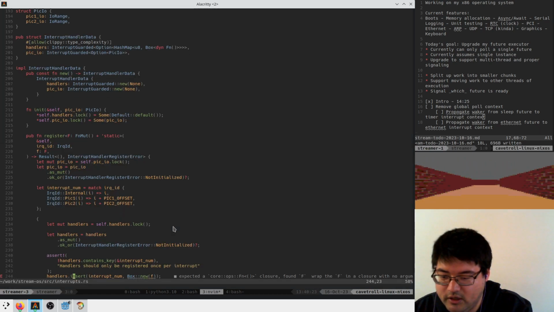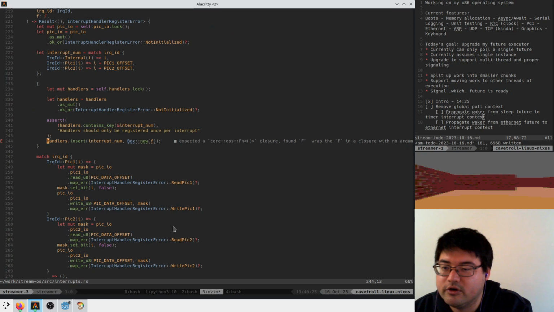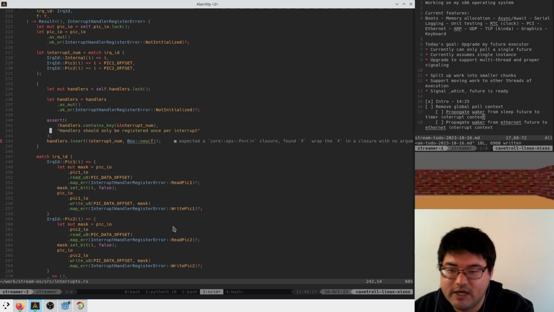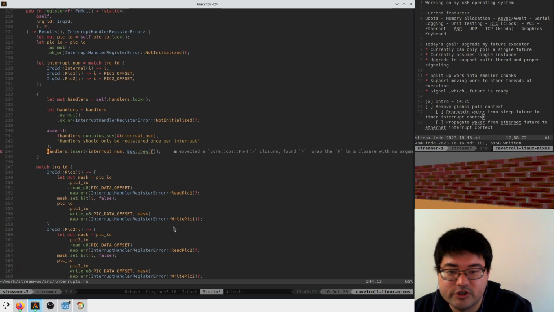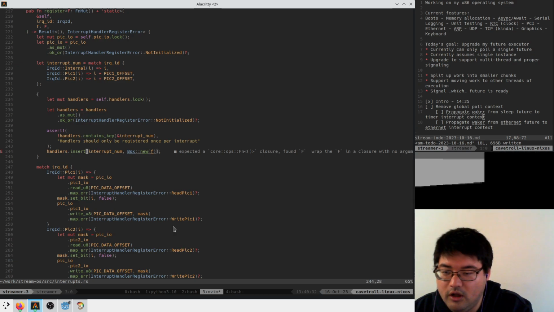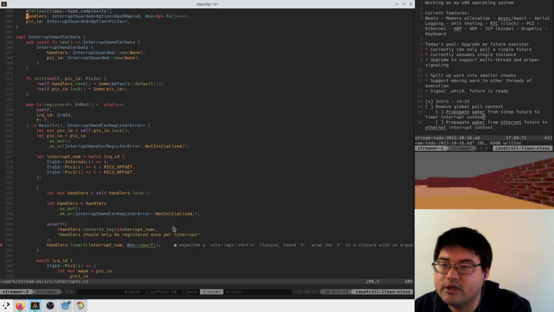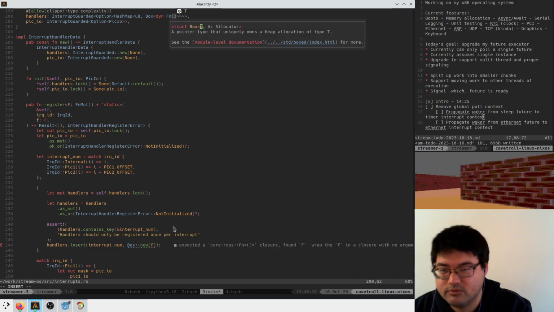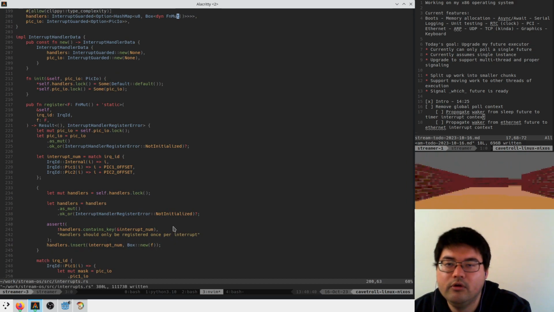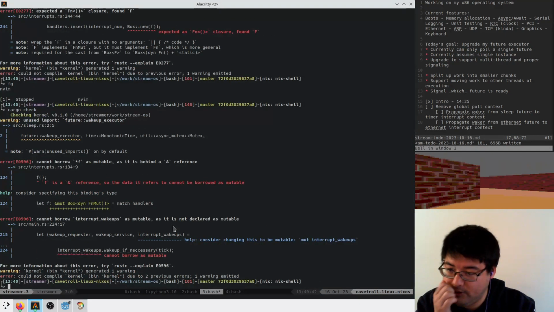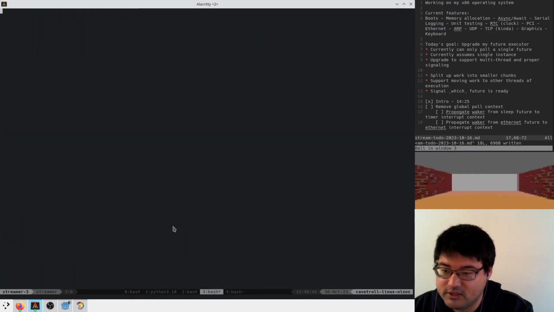This guy, my interrupt handlers probably also have a type of function. So where is this guy coming from? This is self.handlers, which takes in a box of done function. We can just return these to function mut. Does that compile? No, because somebody has to be borrowed mutable.